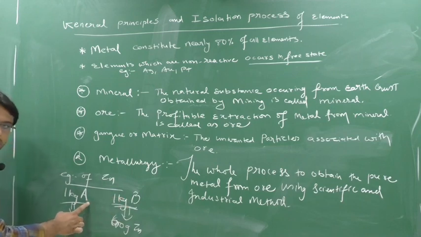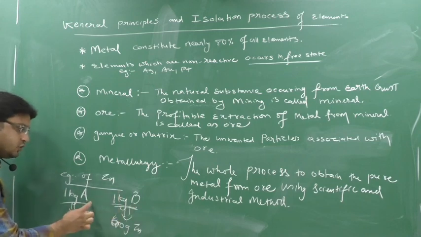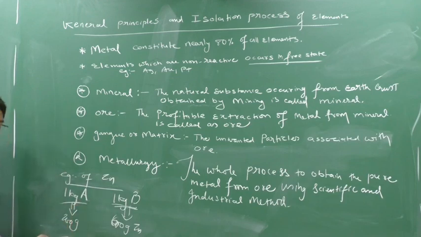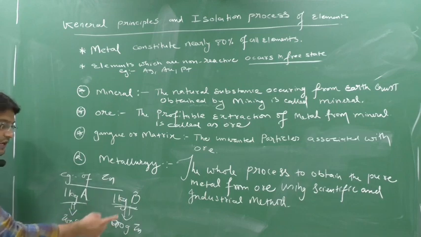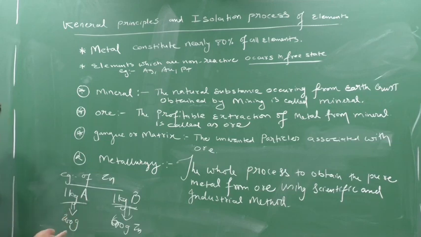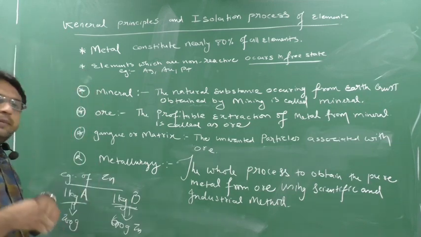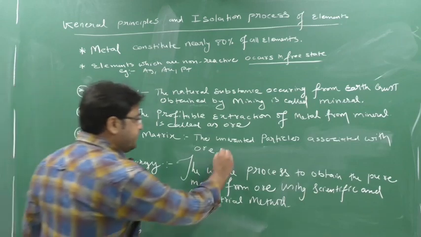A is also mineral, but B is also ore. But A is not an ore. Why is A not an ore? Because A has not given profitable extraction. B is giving profitable extraction. So B is ore also and B is mineral also. A is only mineral. So what does this say? This says that an ore can be a mineral. Yes or no?